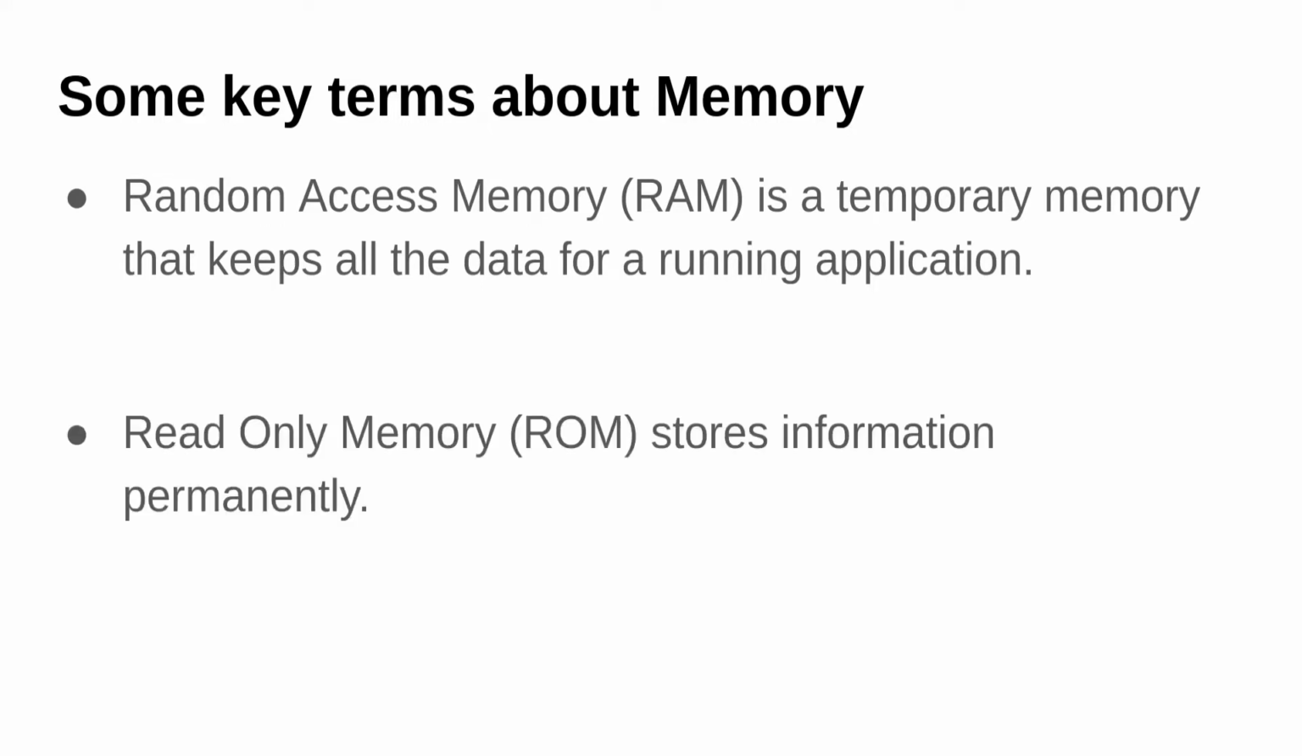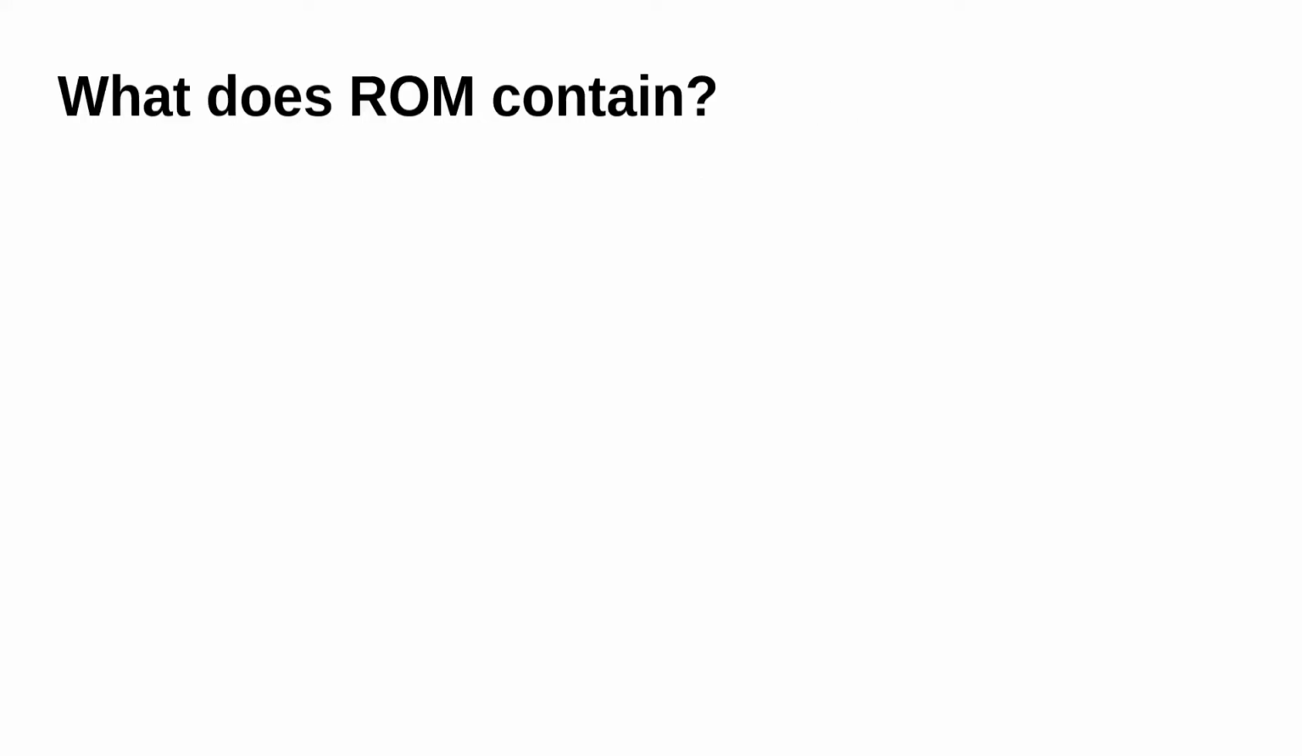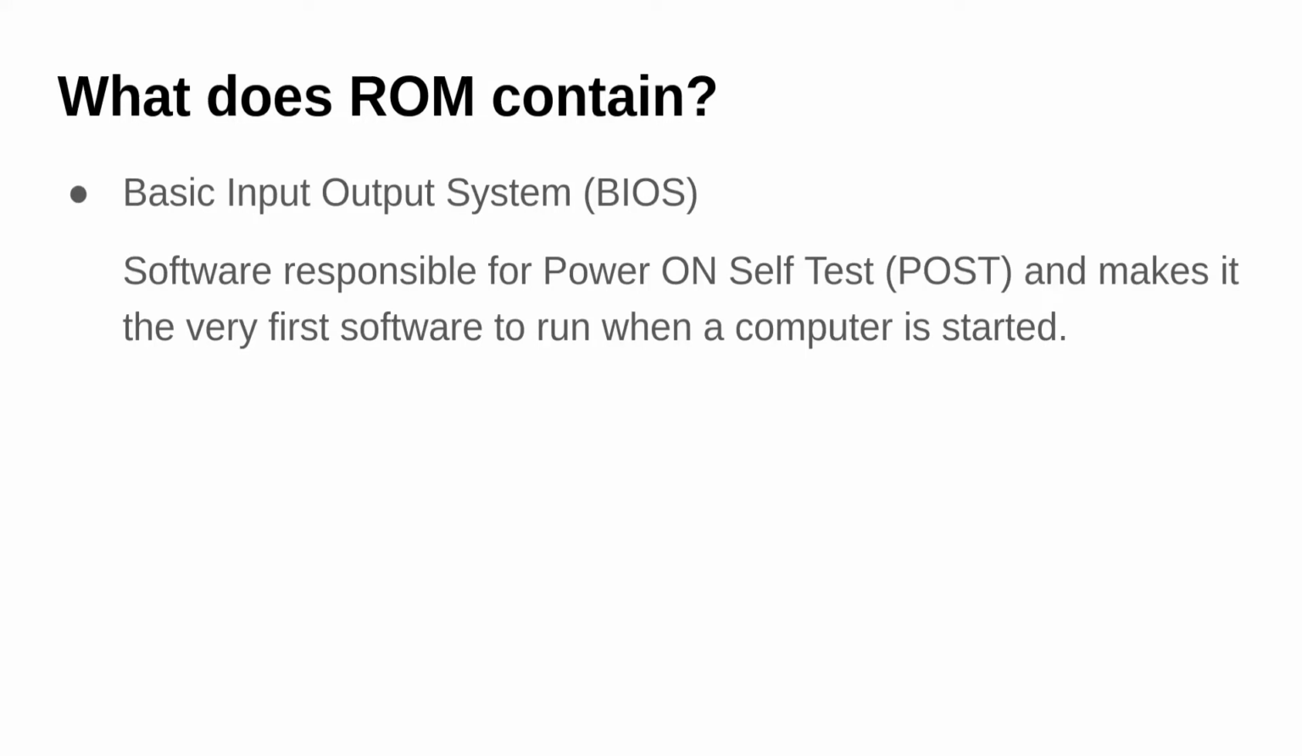The second type of memory is read-only memory, which stores the information permanently. We know what RAM contains: the running applications. But what does the ROM contain? Let's try to answer that question. The first thing that the ROM contains is a BIOS, basic input and output system. BIOS is software responsible for the power on self-test, which makes it the very first software to run when a computer is started. We will talk about the power on self-test. What is that? We have a bootstrap loader, or a bootloader, inside the ROM.